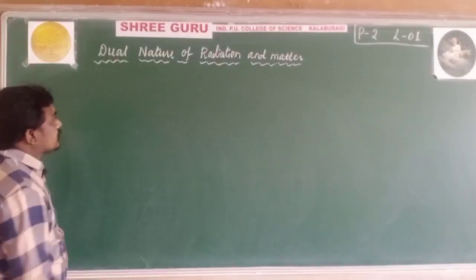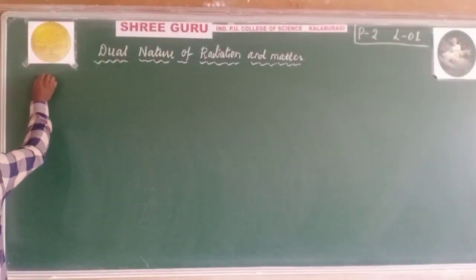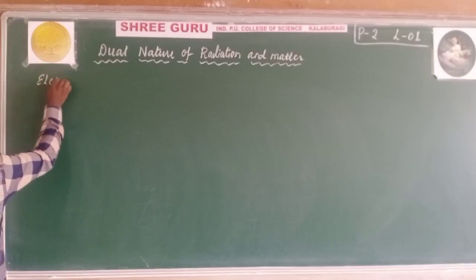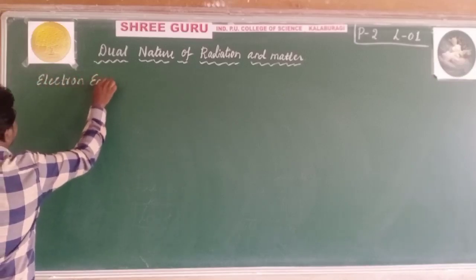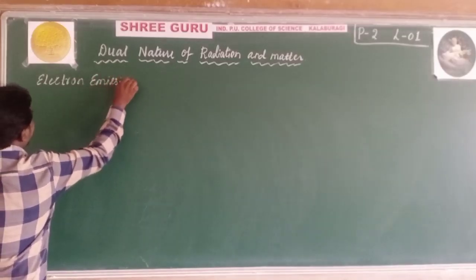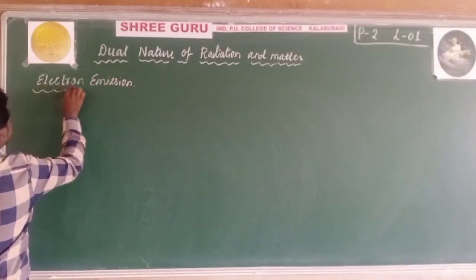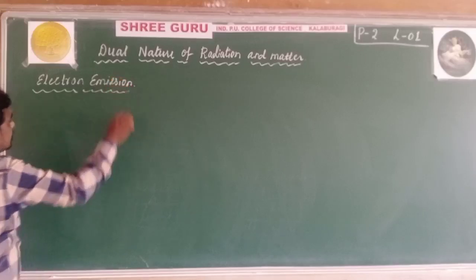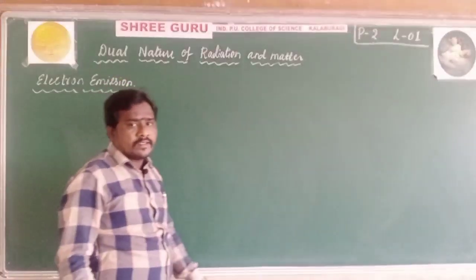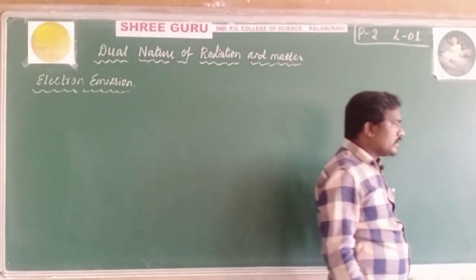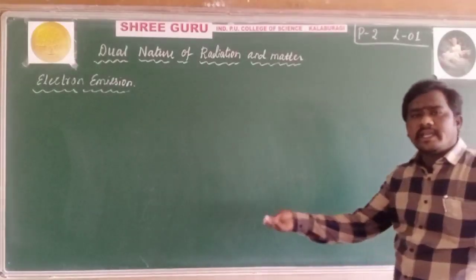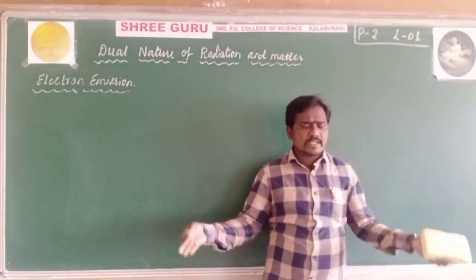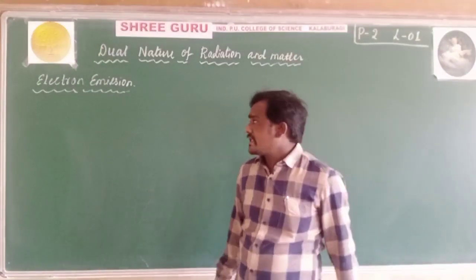Before explaining the work function, what is meant by electron emission? It is a process: the removal of electrons from any surface or substance. Just consider a metallic surface.